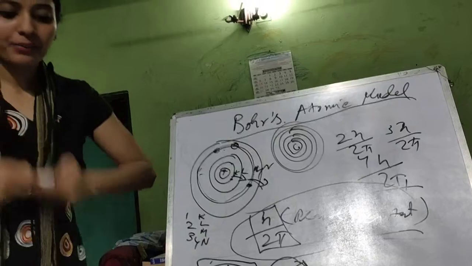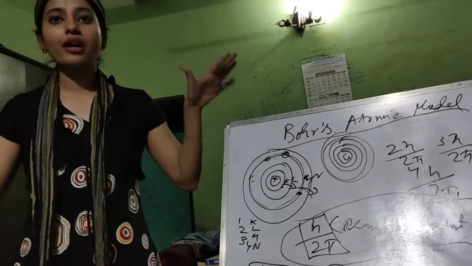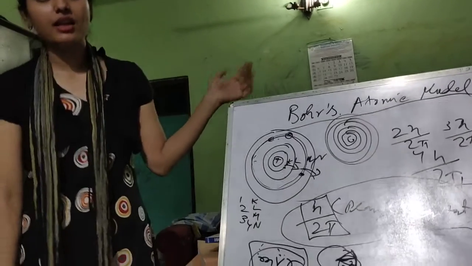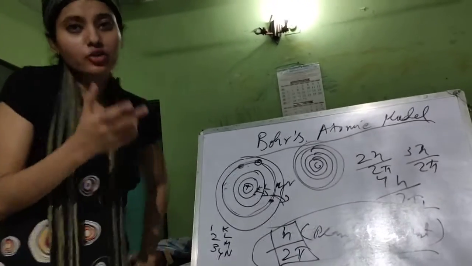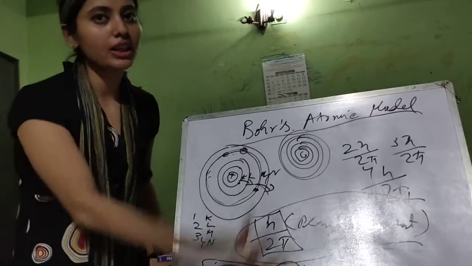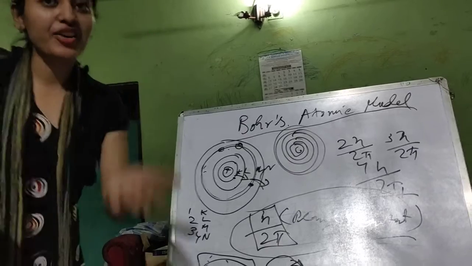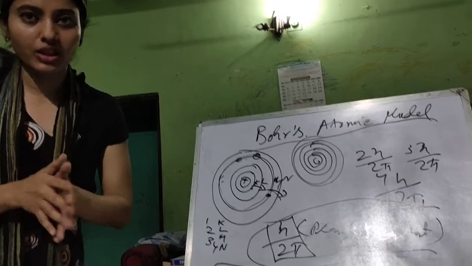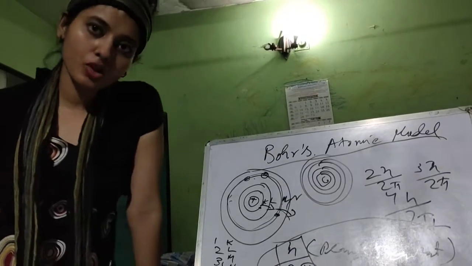In the same way, after doing a heavy workout, we are totally exhausted because we have lost a lot of energy, right? So similarly, when any electron loses energy, it will jump from its higher energy level to its lower energy level. So when an electron moves from a higher energy level to a lower energy level, it will emit energy, it will give out energy. And when it moves from a lower energy level to a higher energy level, it will absorb energy.